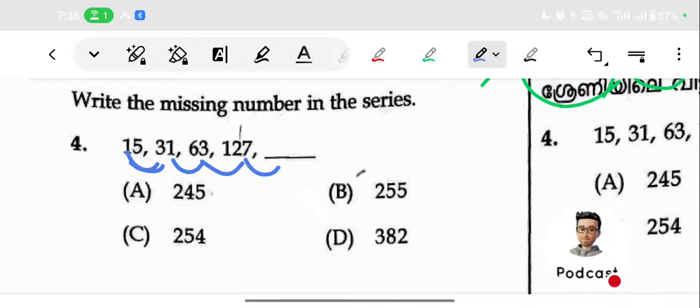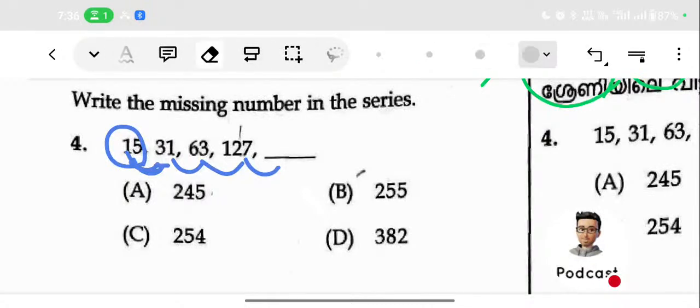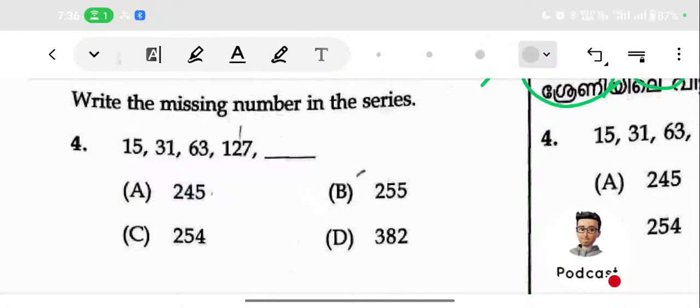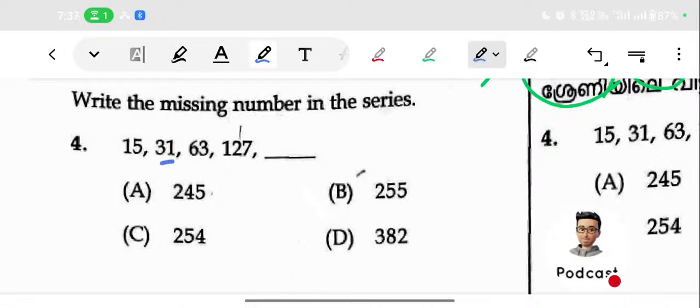Just find out a relation between 15 and 31. You can observe that 15 into 2 is 30. Then we are adding 1 also, and then we get 31. So to find the relation between 15 and 31, we find that we just multiply with 2 and add 1. So 15 into 2, that is 30, plus 1, 31. Then we can check whether it is true for this pair also. 31 into 2 means 62, plus 1, 63. So that is correct here also.